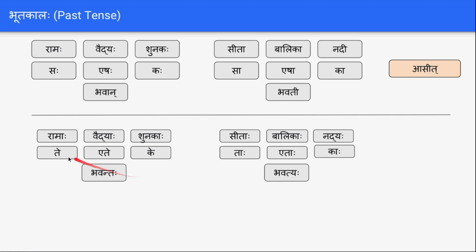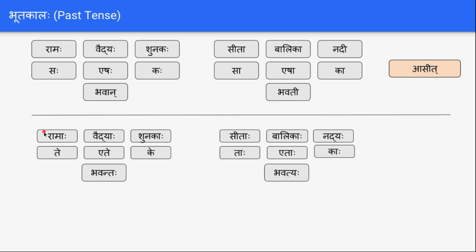For plural forms like Ramah, the many Ramas are there. To say that, we have used the word called Santi in the present tense, like Ramah Santi, Vaidyah Santi, Shunakah Santi, Sitah Santi, Balikah Santi, Nadyah Santi, and similarly napumsakalinga words like Dwarani Santi, Pushpani Santi. So it means those objects are there right now.